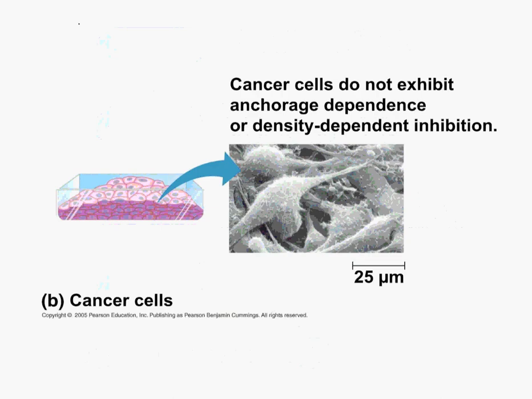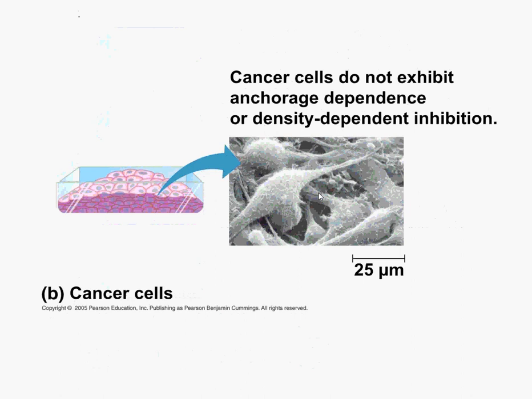That brings us to the idea of cancer. Cancer cells do not exhibit anchorage dependence or density dependent inhibition. They will continue to grow even if they're touching each other, even if they're not anchored. Cancer cells are considered immortal in some ways, in that they'll just continue to divide. They don't stop dividing. As long as they have an oxygen supply, they will continue to divide. The body actually will make blood vessels to feed that new clump of cells, and the term that we often use for that new clump of cells is a tumor. It will create those cells for it.